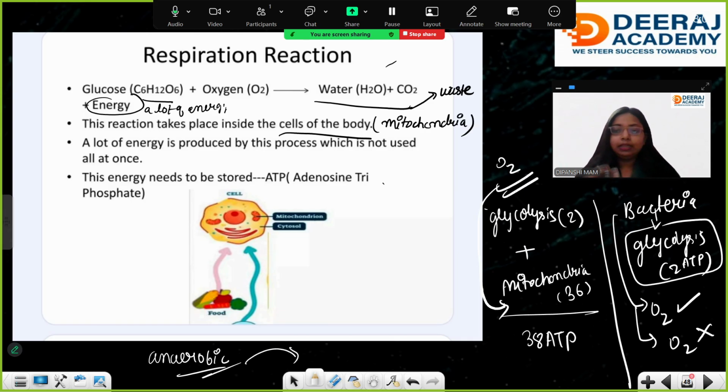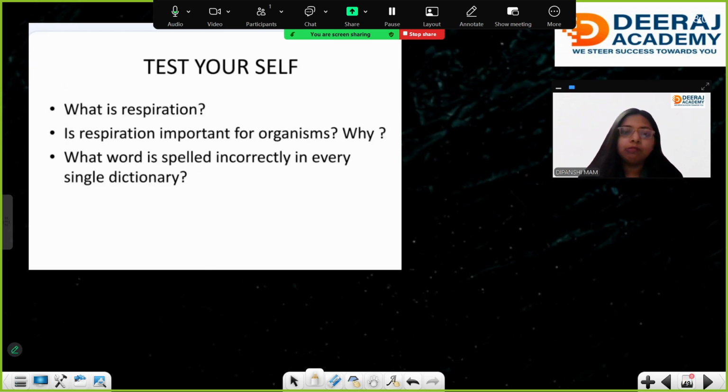What happens in a marathon, when the runners need to run very fast? All the glucose is converted into lactic acid, which causes muscle fatigue. We will study this ahead. What is ATP? The energy is produced in the form of currency. That's why mitochondria are called the powerhouse of the cell.